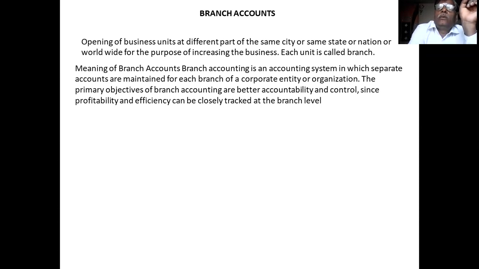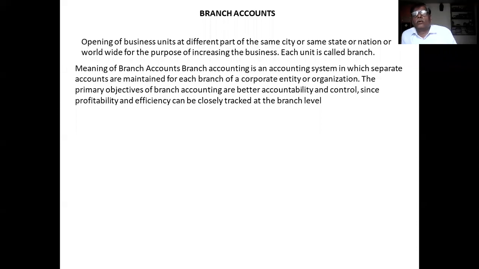It is a method of accounting in which separate accounts are maintained for each branch of a corporation, entity or organization.